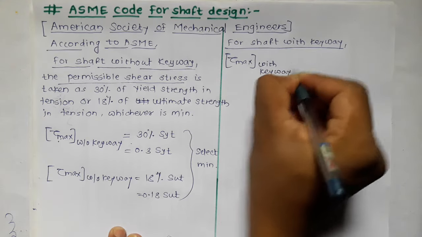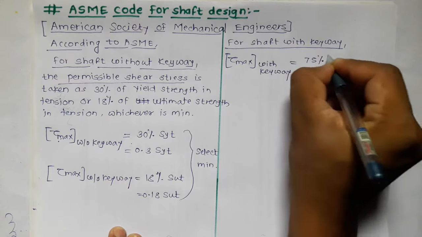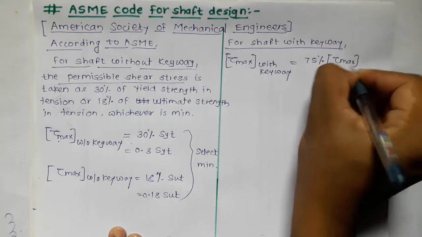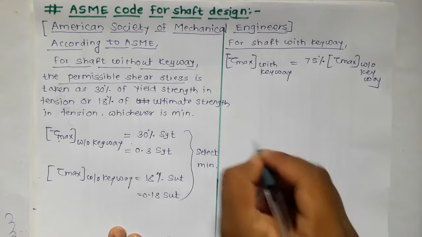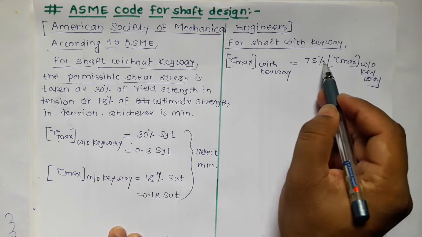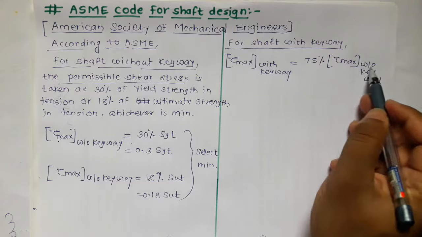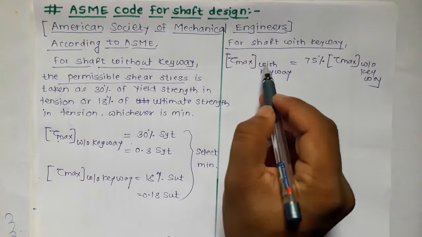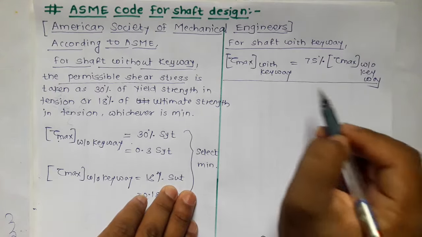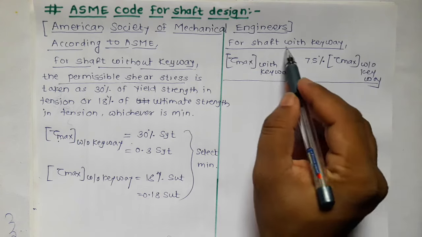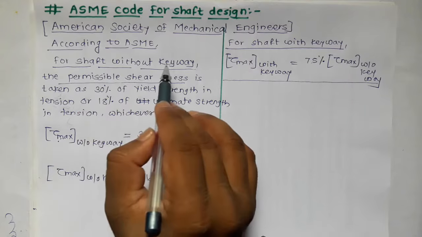So we can write the tau max for shaft with keyway is equal to 75% of tau max without keyway. Okay, so we have taken 75% of tau max without keyway. That means we have reduced the value of tau max without keyway to get the value of tau max with keyway. This equation simply indicates that the value of permissible shear stress for shaft with keyway is less as compared to the value of permissible shear stress for shaft without keyway.